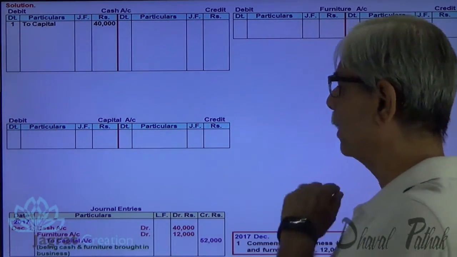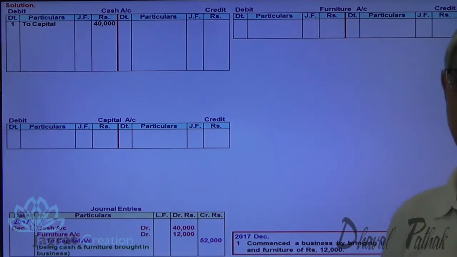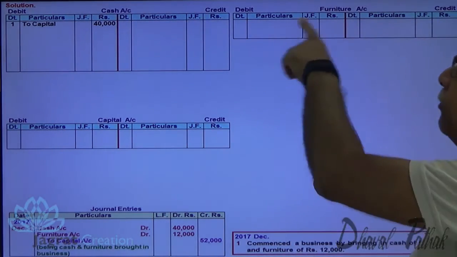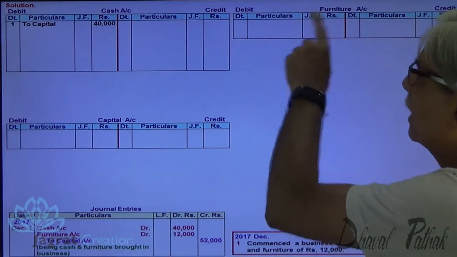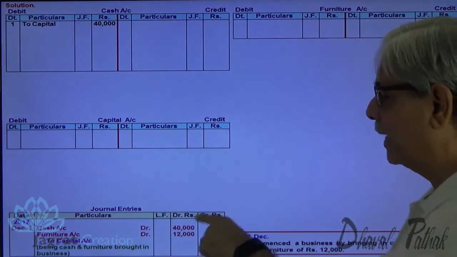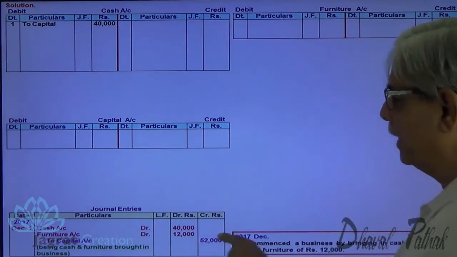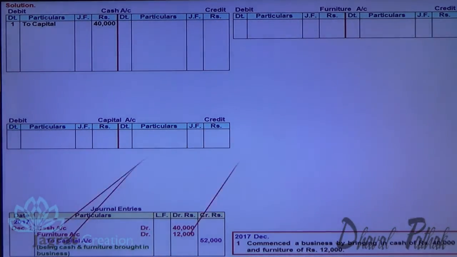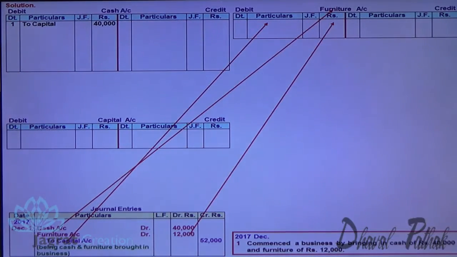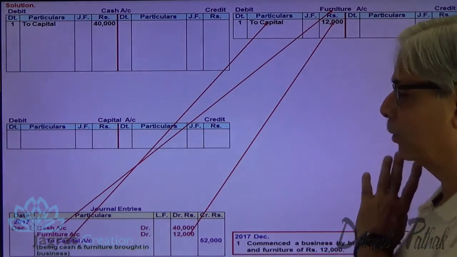Now I want to debit furniture account. This is the furniture account that I have prepared. Write on the debit side of furniture account what? Date, name of the opposite account in the particulars column, the journal folio and amount 12,000. So let me write it down. On the debit side of furniture account I write the date, to capital, amount 12,000. So 12,000 is to be debited to furniture account.